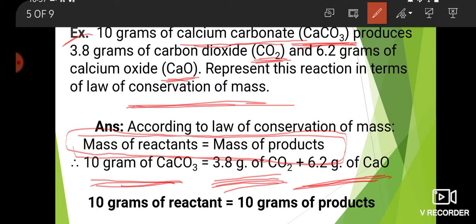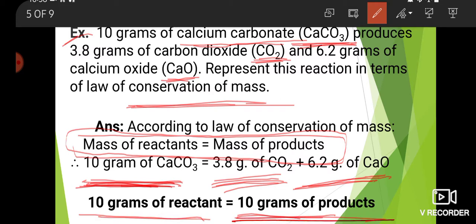Here the reactant is calcium carbonate, with a weight of 10 grams, and the products, carbon dioxide and calcium oxide, also total 10 grams. So according to the law of conservation of mass, reactant is equal to product.